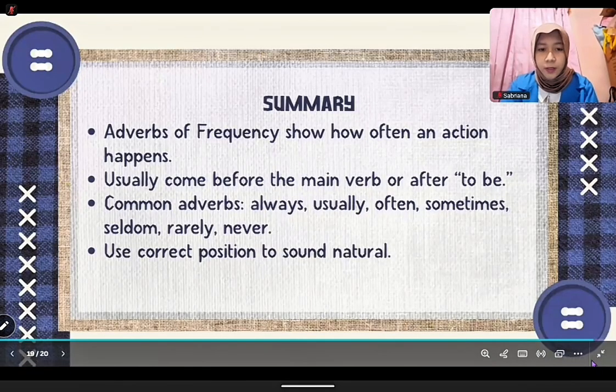To summarize everything, adverbs of frequency show how often an action happens. They usually come before the main verb or after to be. Common adverbs are always, usually, often, sometimes, seldom, rarely, and never. Use the correct position to sound natural.